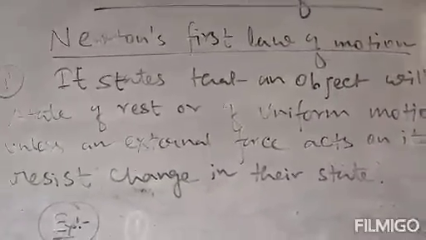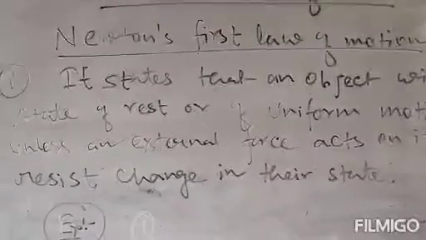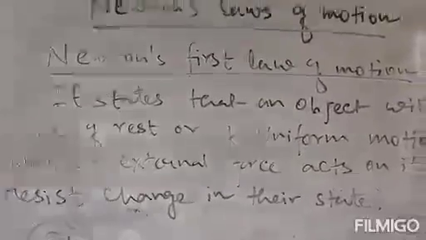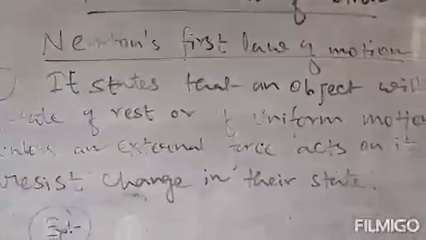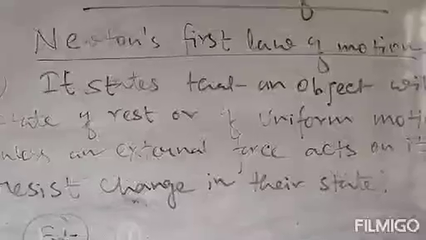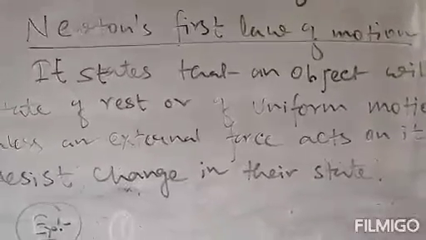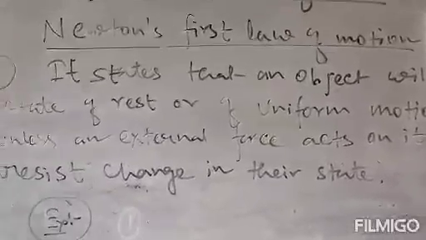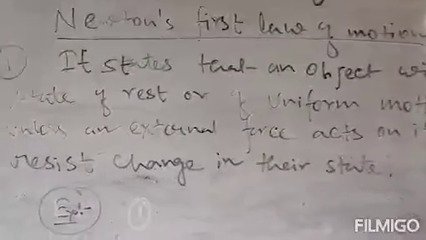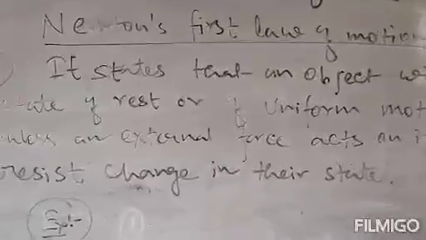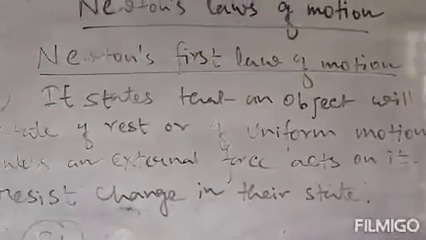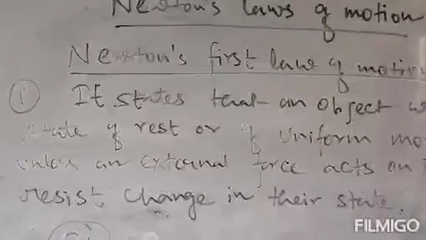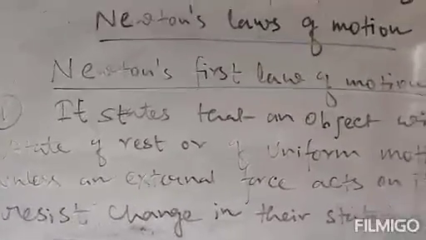This happens because the person and the bus are both initially at rest. Now if the bus suddenly starts moving, he will fall backward because the legs of the person move along with the bus, as they are attached to the floor of the bus, and the upper portion of the body is not attached.